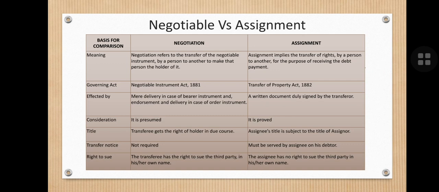Then title: the transferee gets the title of a holder in due course, whereas an assignee's title is subject to the title of the assignor. Then transfer notice: no notice is required in a negotiable instrument, whereas in assignment notice must be given by the assignee to the debtor. Rights to sue: the transferee has the right to sue the third party in his or her name, whereas there is no right to sue in case of dishonor of the bill, or if no payment is made.